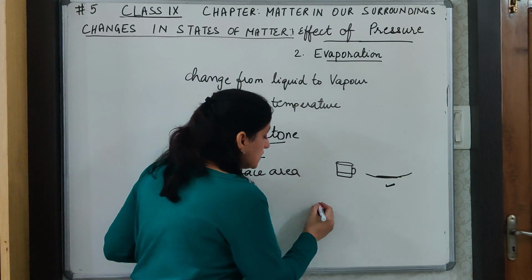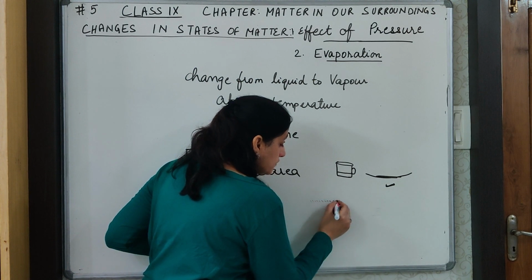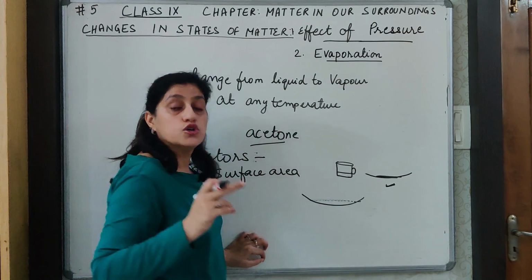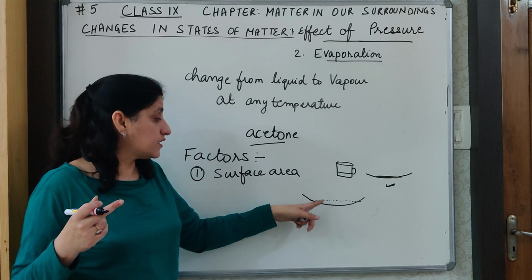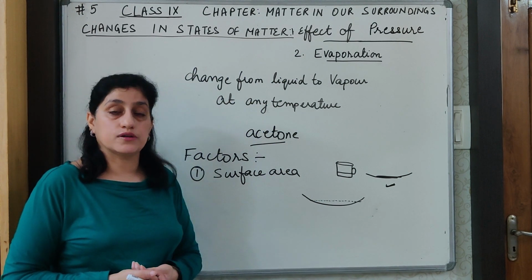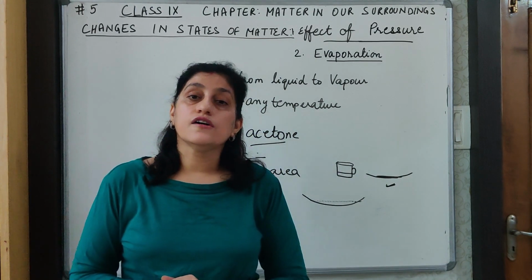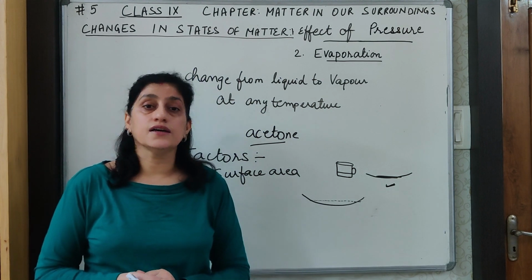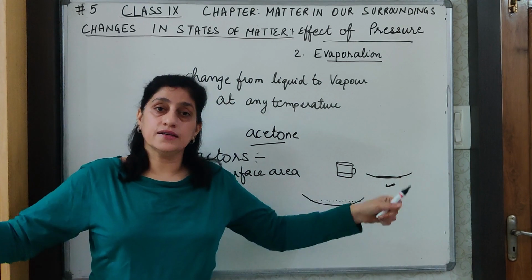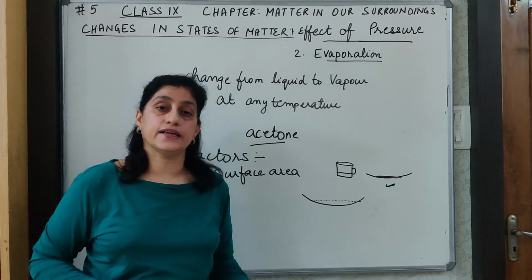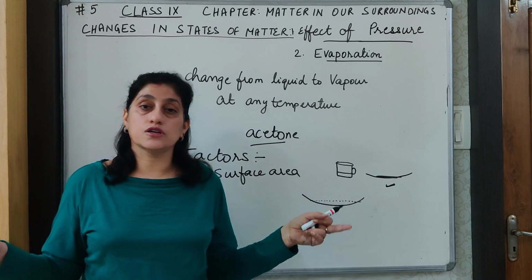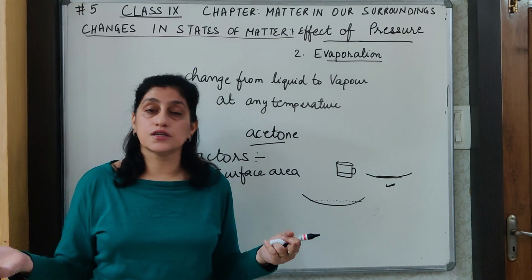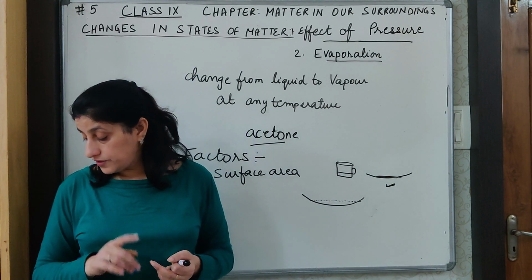More surface area means more particles of water, or whichever liquid we are using, are in contact with the atmosphere. So more particles will gain energy from the atmosphere and escape into the surroundings. Therefore, the larger the surface area, the faster is the evaporation. This can also be put into a reasoning question like why clothes are spread for drying and not kept just like that. Because when we spread the clothes on the cloth line, we spread them with an increased surface area. So the rate of evaporation increases due to an increase in the surface area.